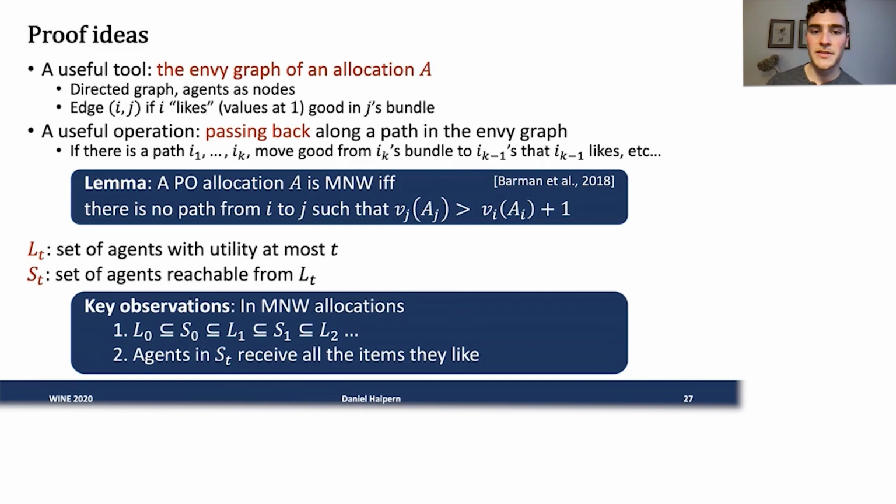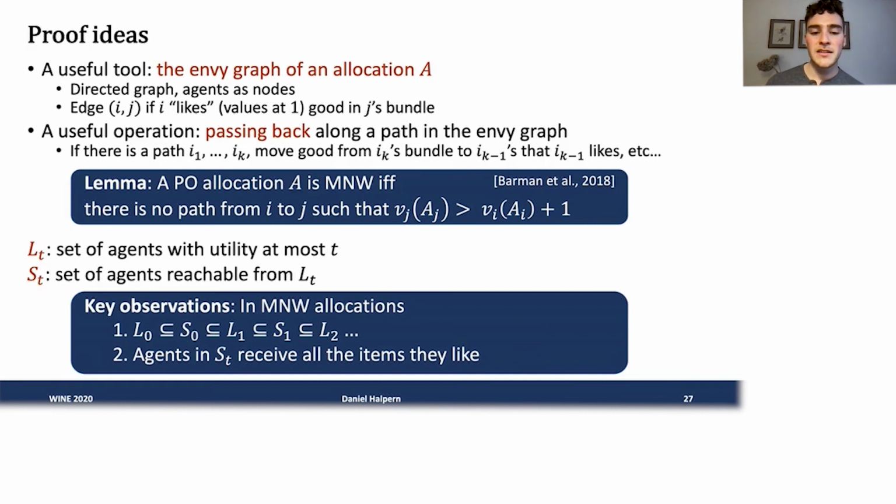So L_0 is contained in S_0, which is contained in L_1, contained in S_1. The L contained in S is pretty trivial because that's just the definition of being reachable. We'll definitely include it. But S_t being contained in L_{t+1} is a very nice property of maximum Nash welfare allocations, and it follows directly from this lemma. It's very useful in many of the proofs when you want to talk about agents reachable in the graph.